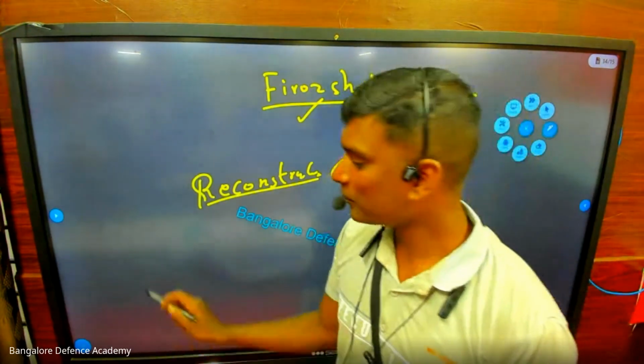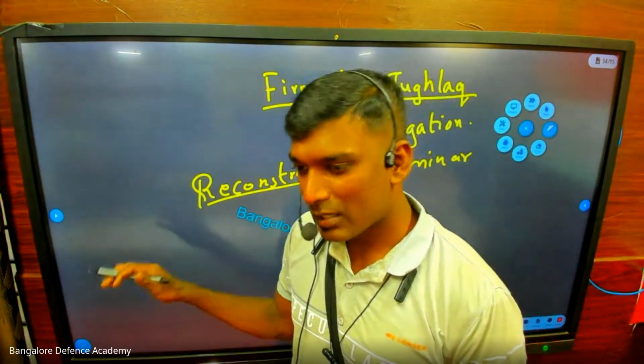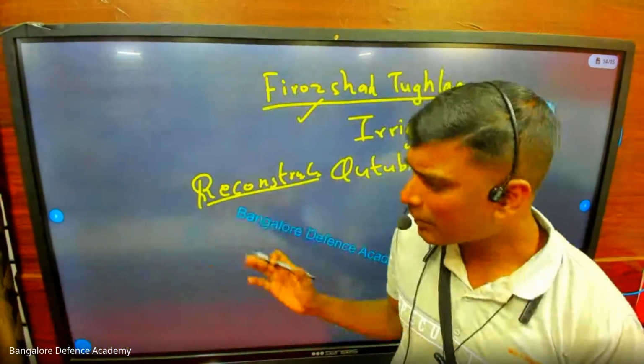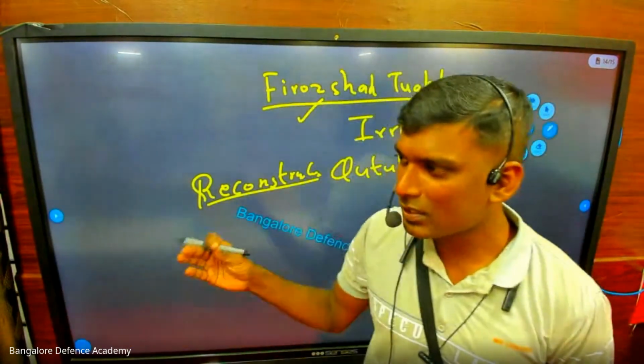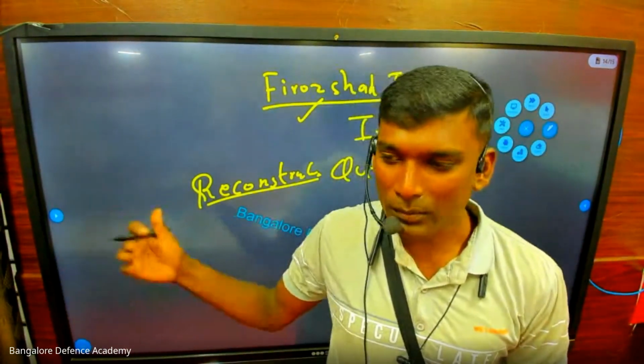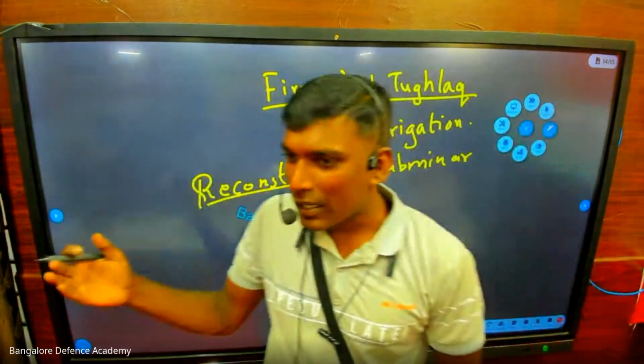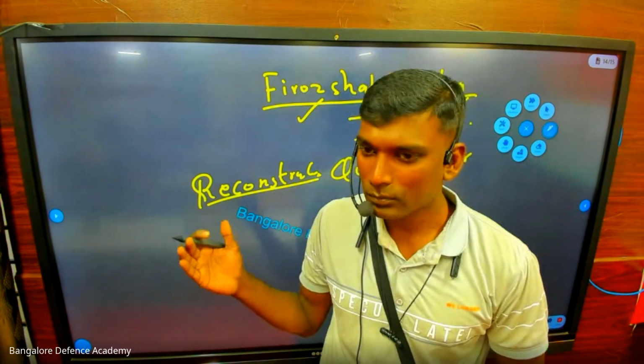Okay, look here. Who is the first Muslim invader? Close your eyes and answer my question. Who is the first Muslim invader? Muhammad bin Qasim. Who invaded India 17 times? Battle of Tarain was fought between Prithviraj Chauhan and Muhammad Ghori.